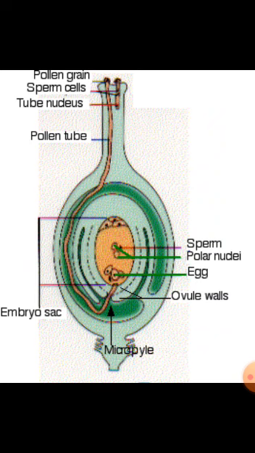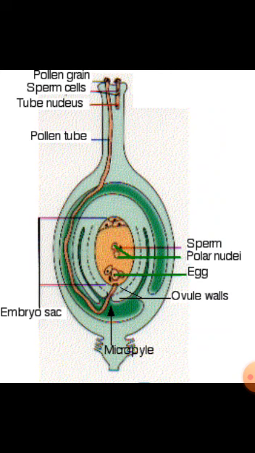This results in the formation of zygote which is diploid, whereas the second male nuclei fuses with the second polar nuclei to form a triploid nucleus. This is called triple fusion and forms the endosperm, which later nourishes the developing embryo. As fusion happens twice, this is called as double fertilization.